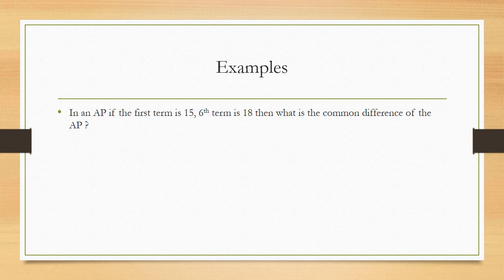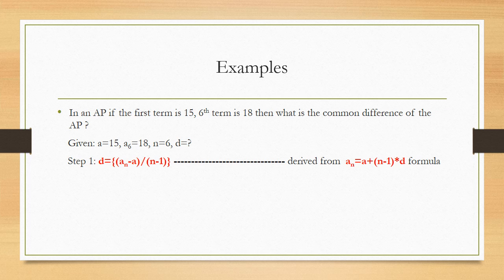Question states, in an AP, if the first term is 15, sixth term is 18, then what is the common difference of the AP? Let us note down the given data. First one is, first term is given, that is a is equal to 15. Then sixth term is given, which indicates a6 is equal to 18. Which means n value is also given to us, that is n is equal to 6. Then we are asked to calculate common difference of the AP, that is d is equal to how much. In our first step we are always going to write the formula.